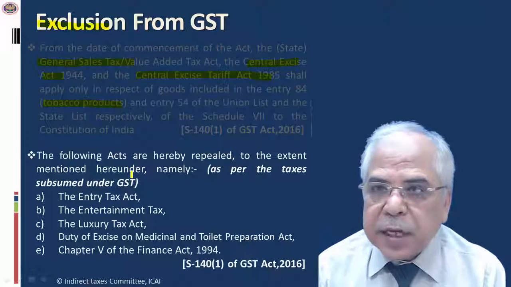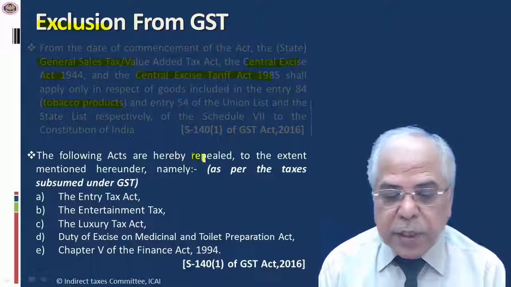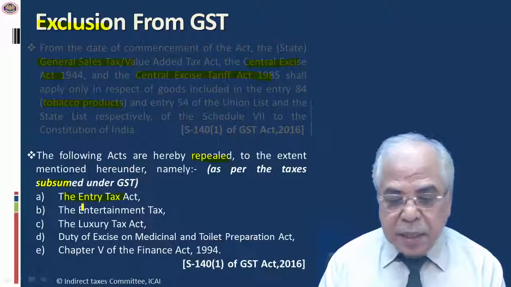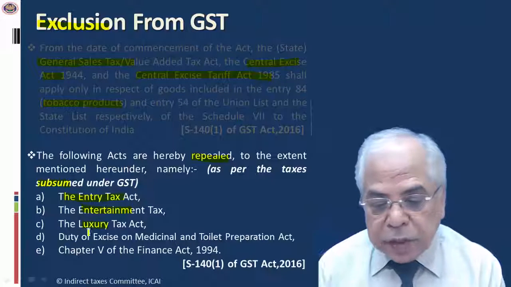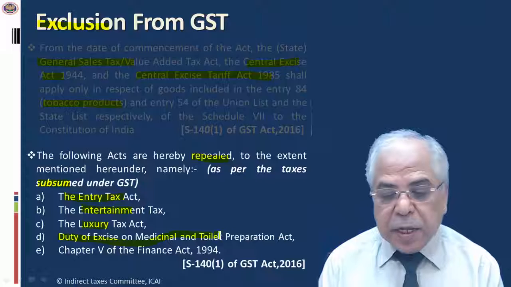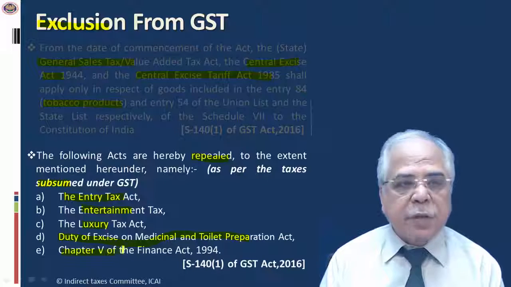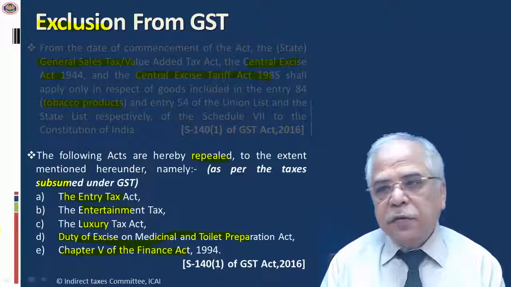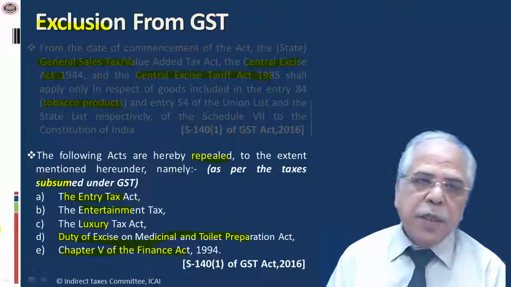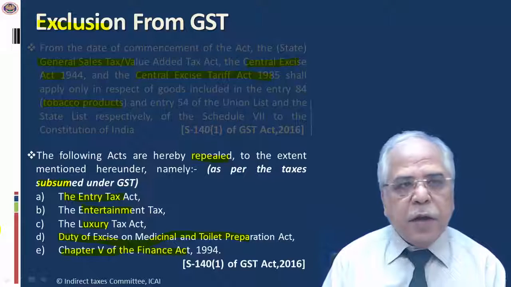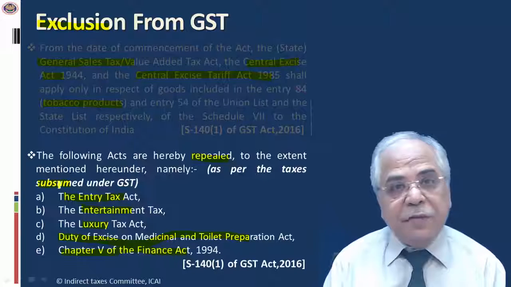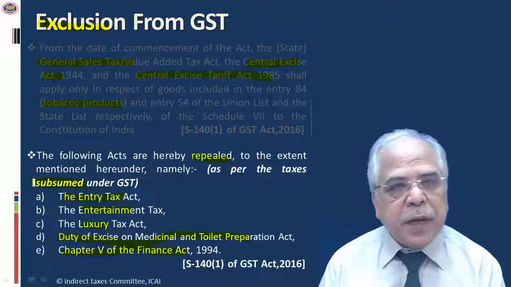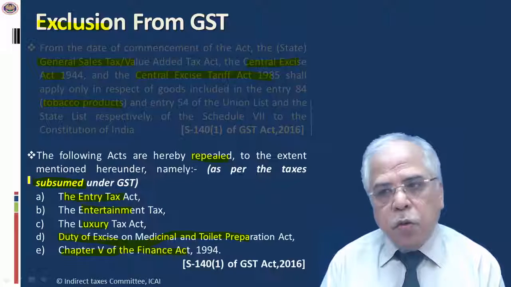But the following acts have been proposed to be deleted, subsumed, that is entry tax, entertainment tax, luxury tax act, duty of excise on medicinal and toilet preparation act, and chapter 5 of the finance act, that means service tax. So these acts, because they are likely to be subsumed wholly within GST, are being deleted from the day. Of course, deletion means with the saving clause, all proceedings which are pending, all decisions or appeals which are pending, will be decided in terms of the old law.